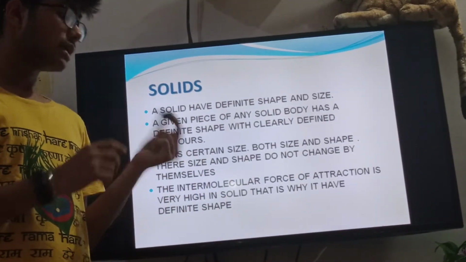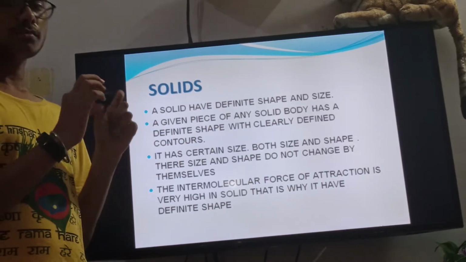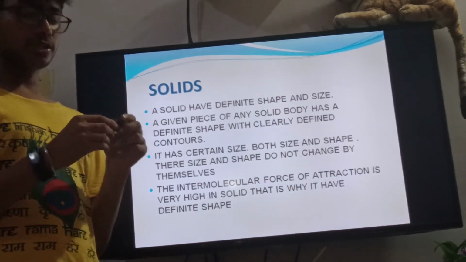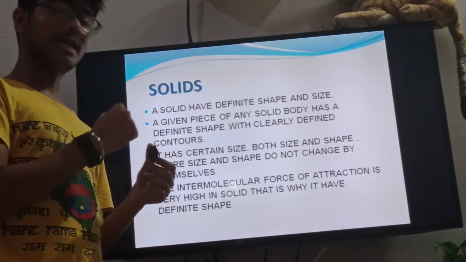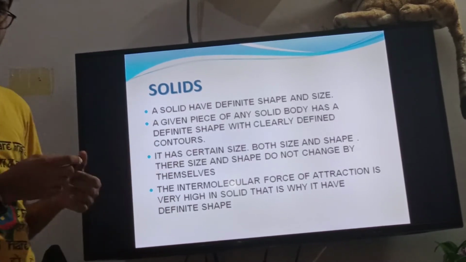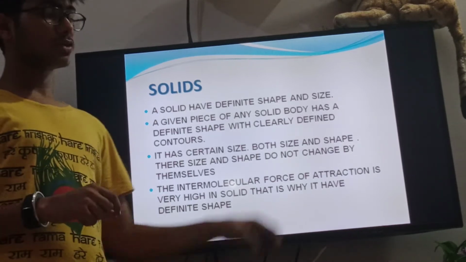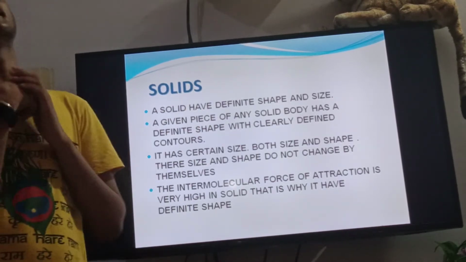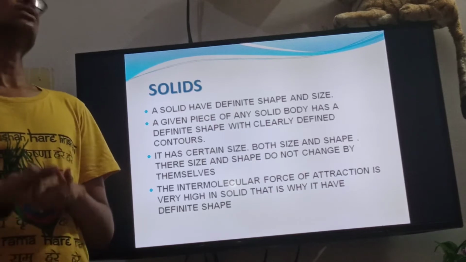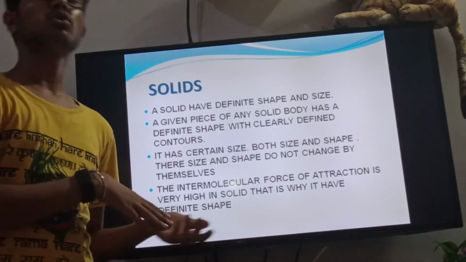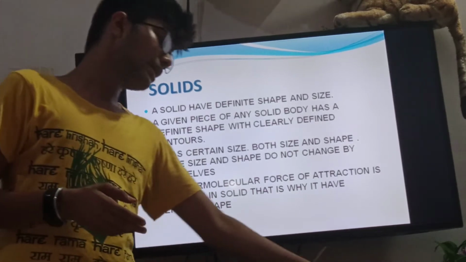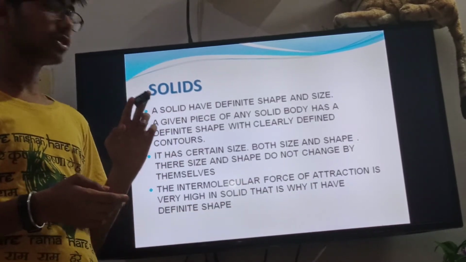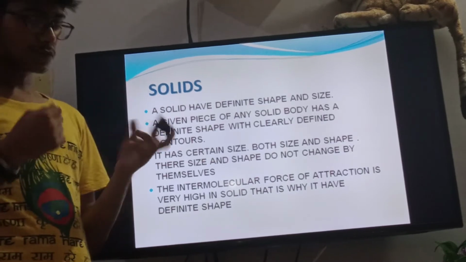You can't change its shape by exerting pressure on it. But a liquid can take the shape of a container, and you are not applying any force to the liquid to take the shape of that container. It takes it naturally.